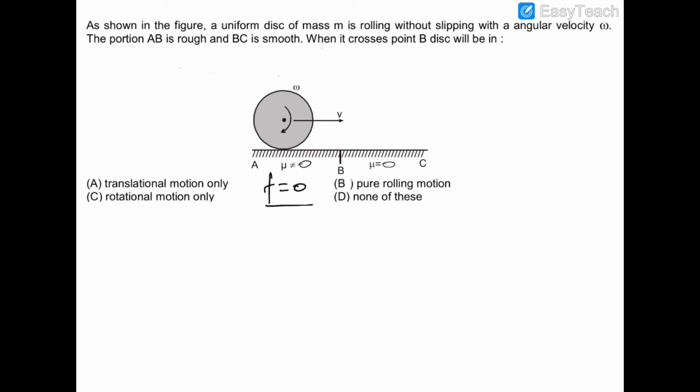So even if this disk moves on a frictionless surface, it will keep on pure rolling, because there is no need of friction to continue the pure rolling of the disk. So the correct answer would be option number B. Now we move on to the next question.